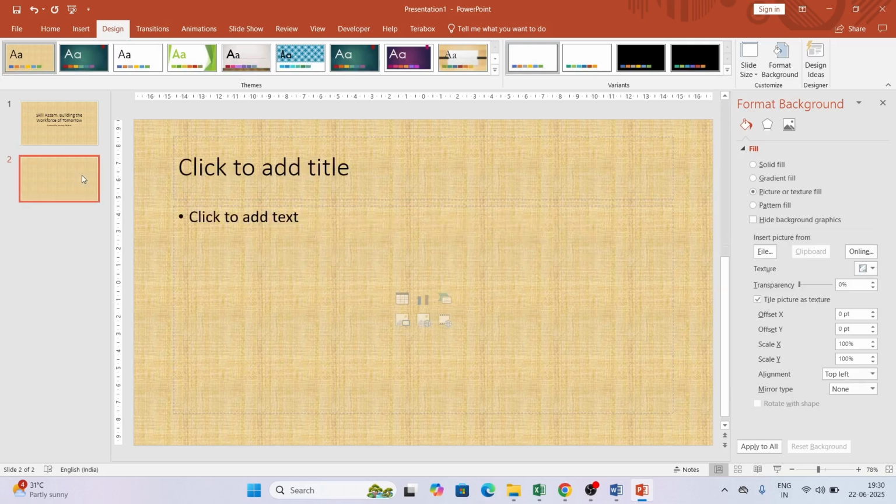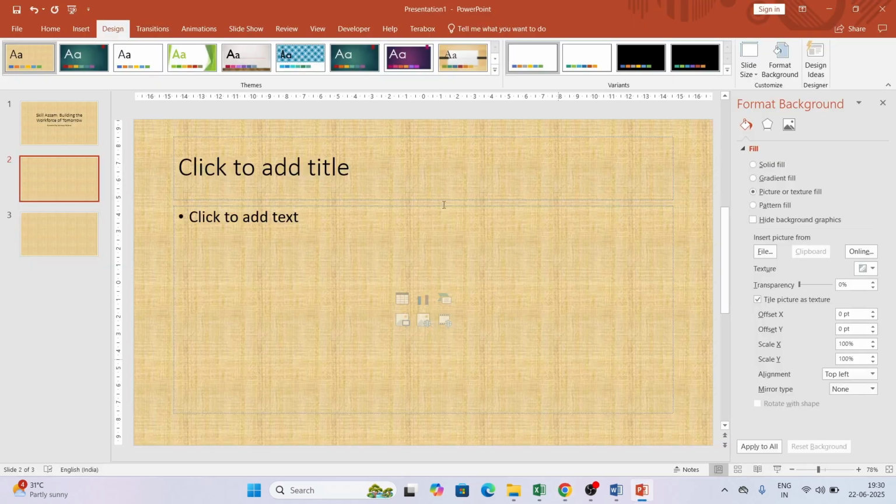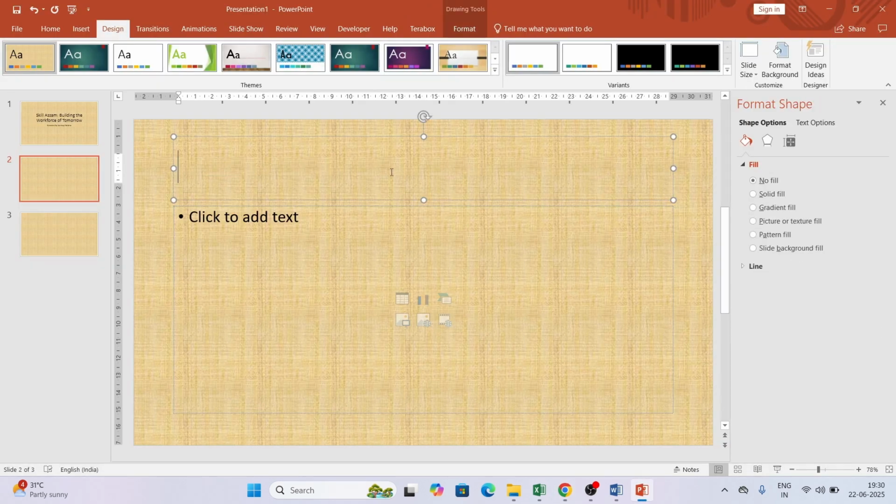It's done. Next, as you know, 3 pages we need to create, so by default I'm creating 3. Let's see. Next is the comparison slide, use a table. So I am adding this as a title. The title is Comparison, making it bold.